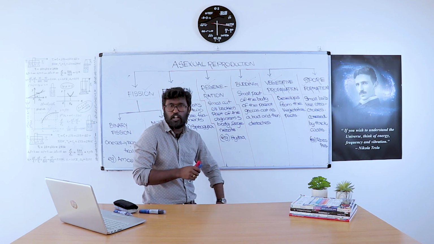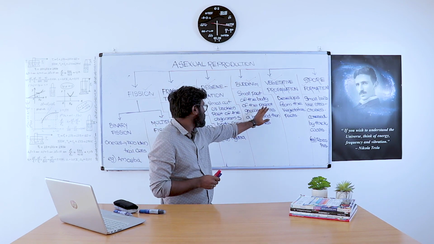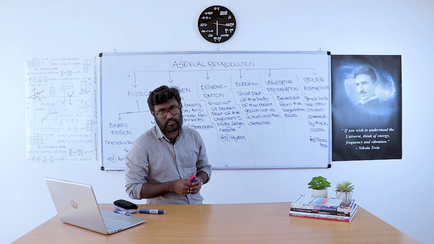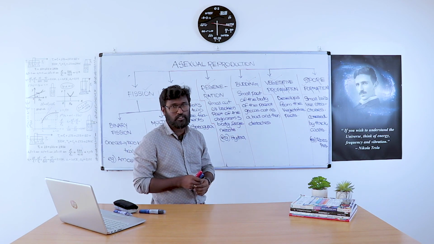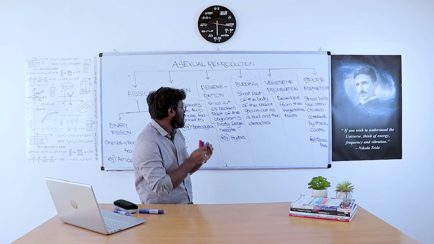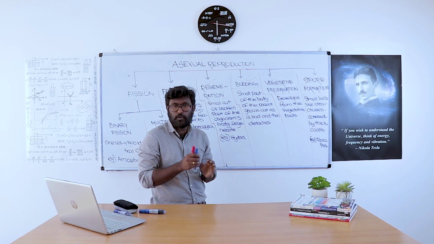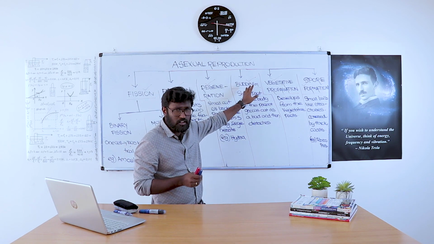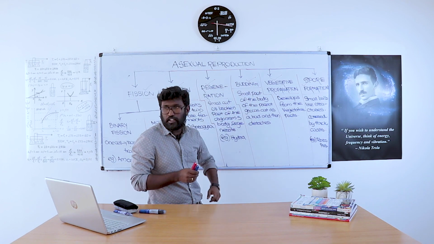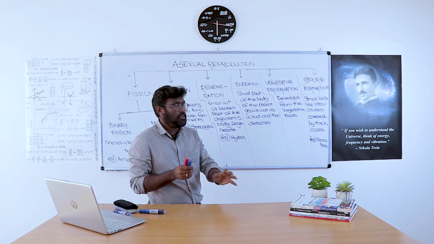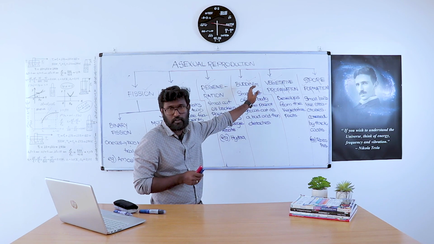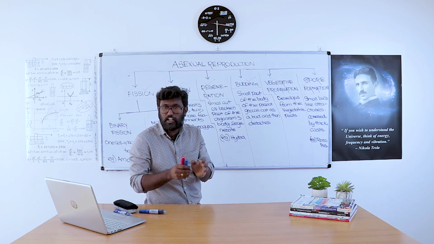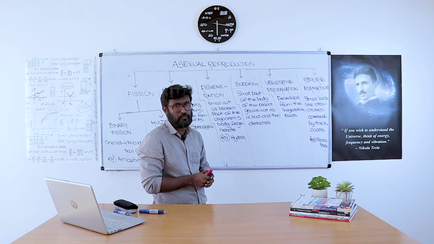Then budding. We all know the term budding. A small part of the body of the parent grows out as a bud, and then detaches to produce a new individual. It is very familiar to all of us. So budding is a type of asexual reproduction in which a small part of the body of the parent grows outside as a bud, and then detaches to produce a new individual.